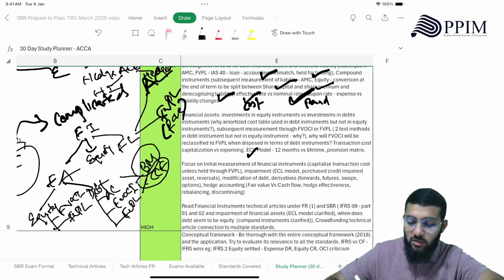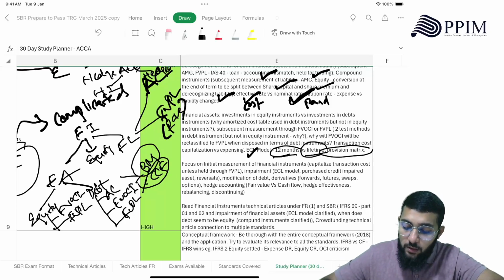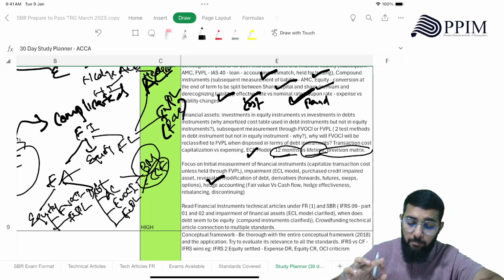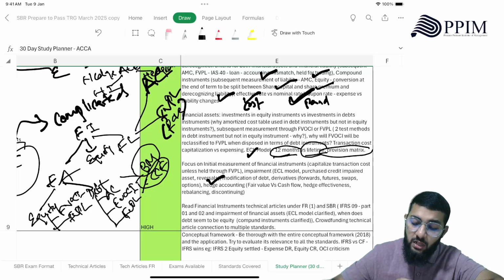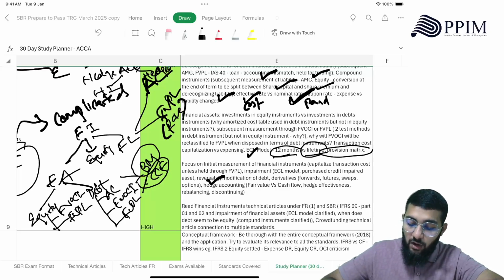Expected credit loss model. 12 months credit loss versus lifetime. When you use 12 months, when you use lifetime, and how the provision matrix works. Very important for financial assets. And then modification of debt, right? So purchase credit impaired, also something that you need to look at, and reversals of impairment, also something that you need to remember, right? In terms of impairment, ECL model, when you purchase a credit impaired asset, how does that work? And reversing the impairment, how does that work? Then modification of debt, when you modify debt, what happens then? You need to know that.